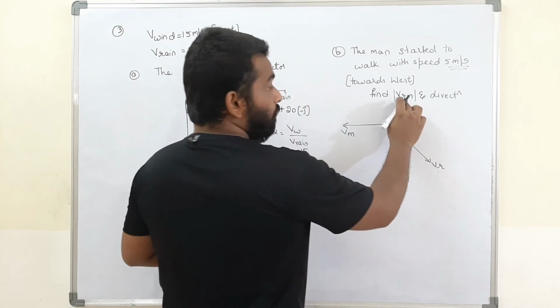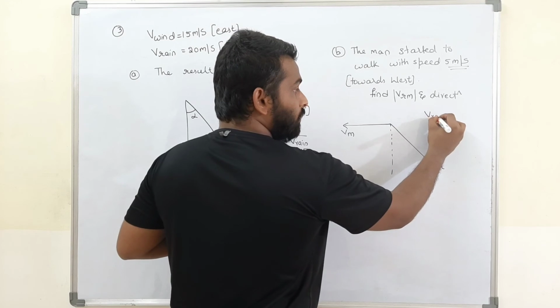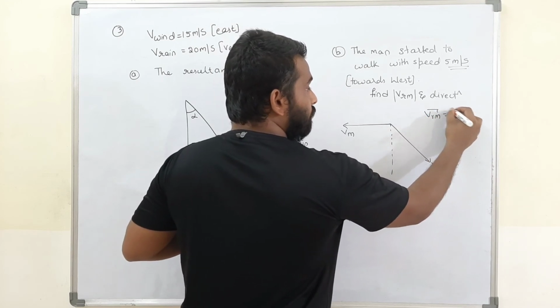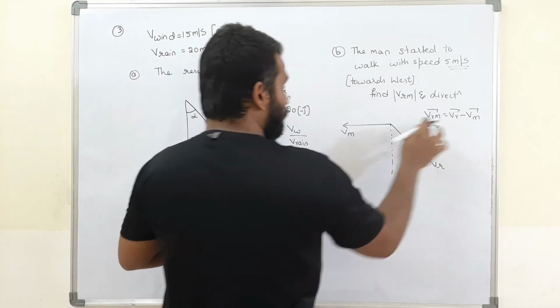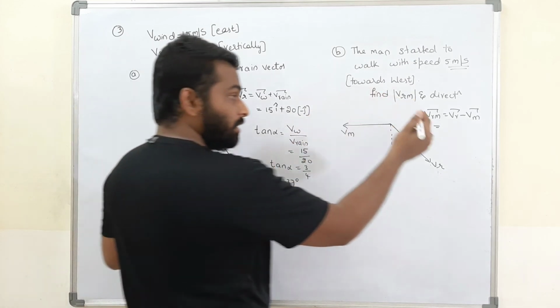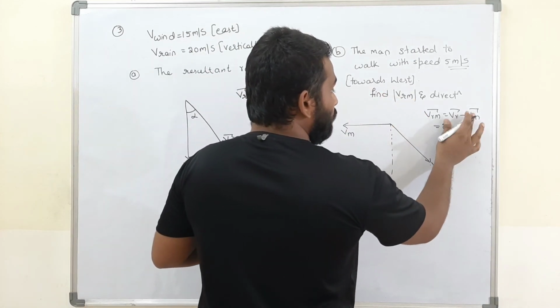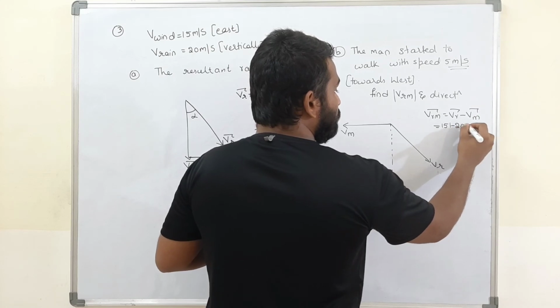Now, the velocity of rain with respect to man is nothing but velocity of rain minus velocity of man. What is the velocity of rain? We already got it: 15 i cap minus 20 j cap.